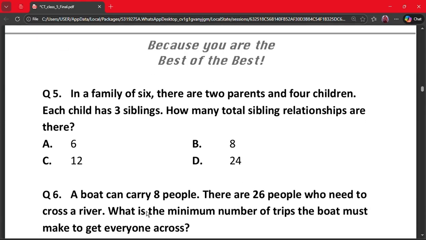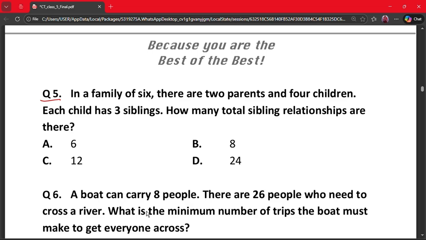The next question is question number 5. In a family of 6, there are 2 parents and 4 children. Each child has 3 siblings. How many total sibling relationships are there? A 6, B 8, C 12 and D 24.